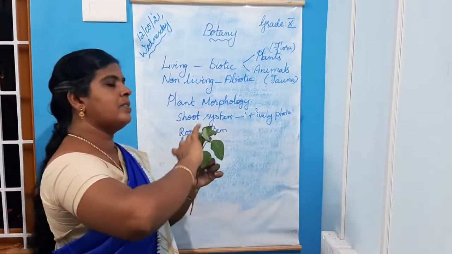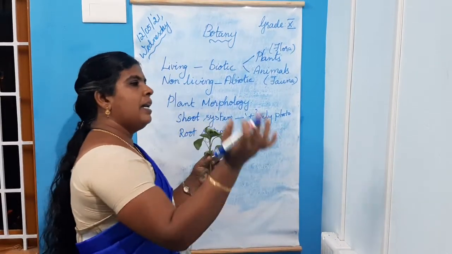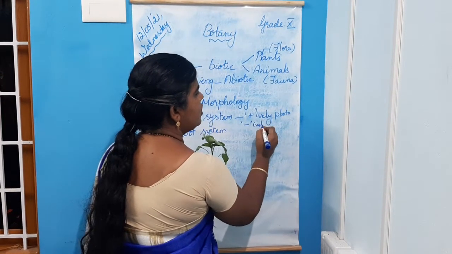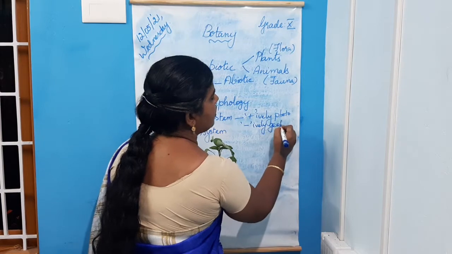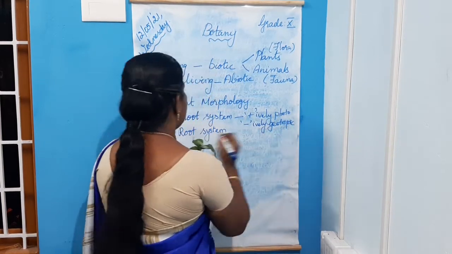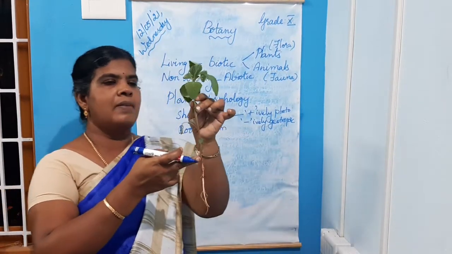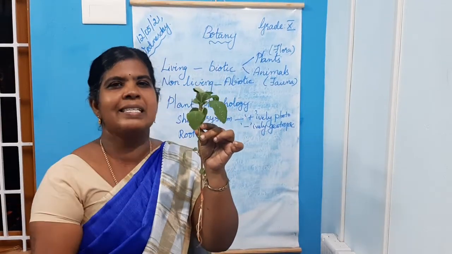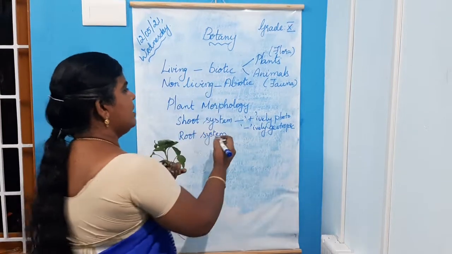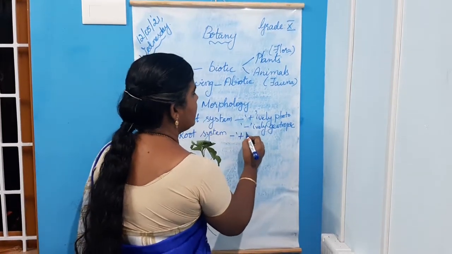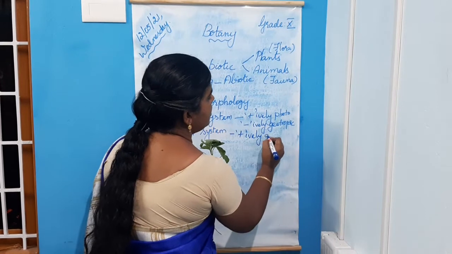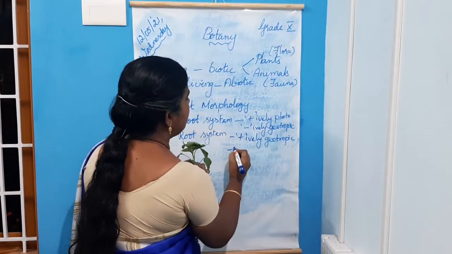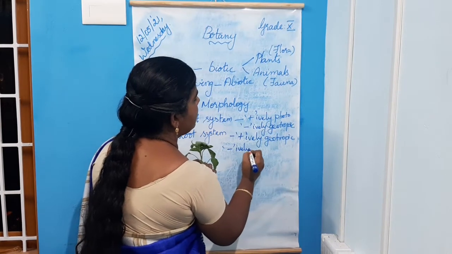Shoot system is positively phototropic and grows against gravity, so it is negatively geotropic, isn't it? Now, this root system always grows below the soil level, so it grows towards gravity. So it is positively geotropic and it is negatively phototropic.